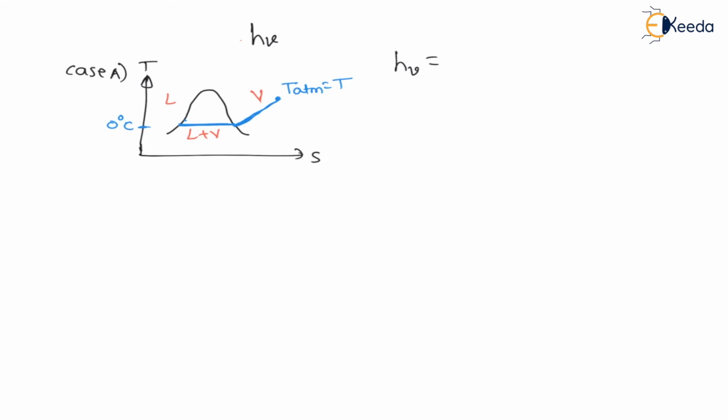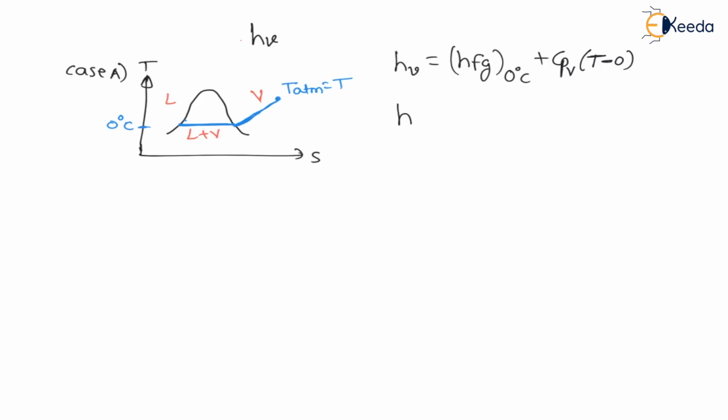Therefore, it is HFG at 0 degree Celsius, plus, since there is also sensible heat in the vapor state, Cp of vapor into the final temperature, that is atmospheric temperature, minus the initial temperature 0. This is how we can calculate.